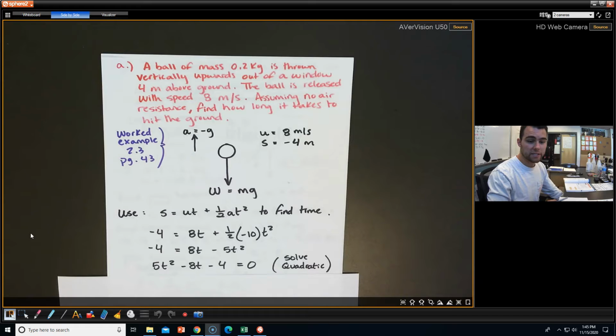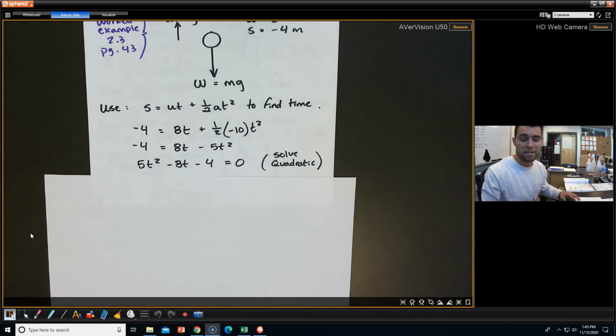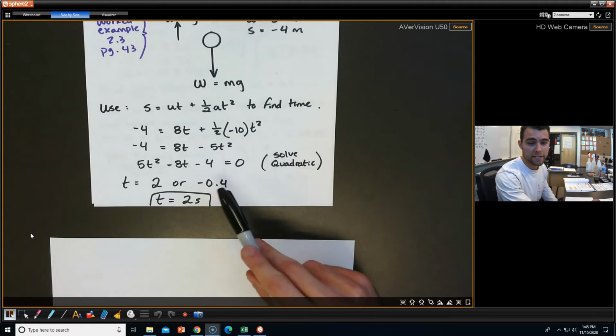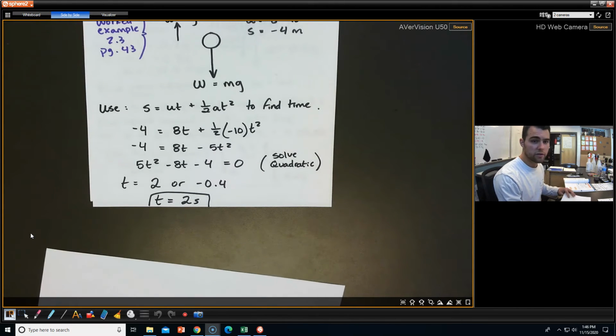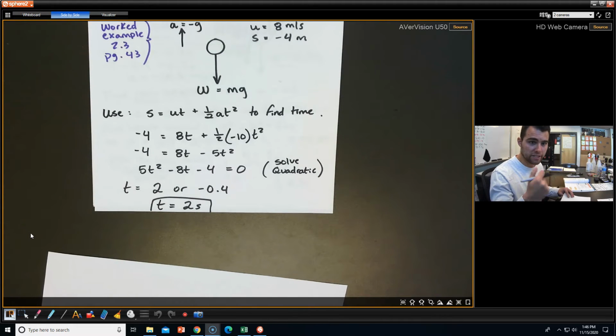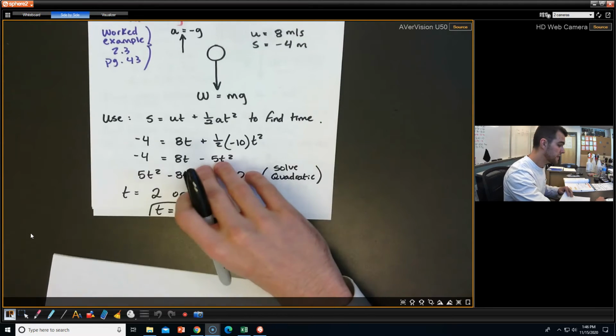And we end up getting some kind of quadratic out of this. Again, you guys can solve quadratics. You'll end up with 2 answers, but you can't have negative time. So we end up with 2 seconds for this ball to actually hit the ground. Okay, so not too bad. Really, the hard part is setting it up and reasoning your way through it. Let's move on to part B and see what that has for us.